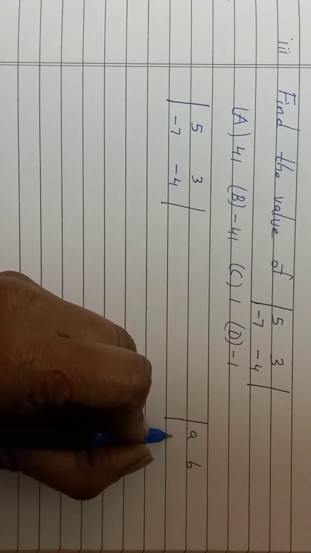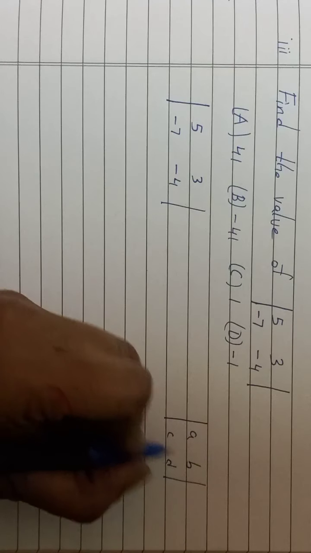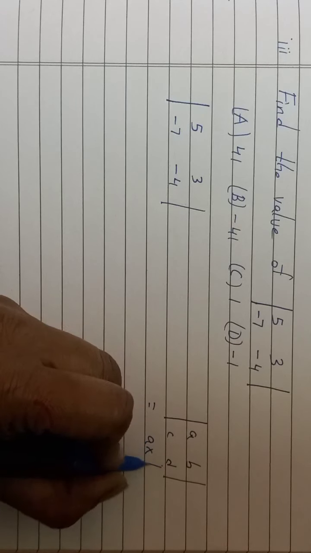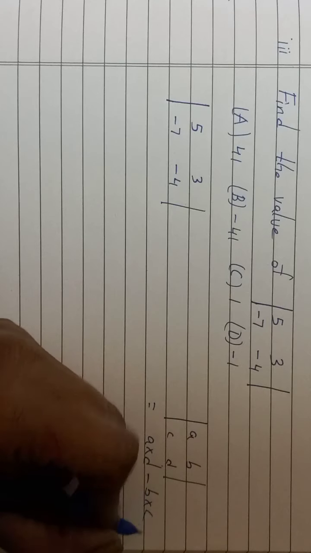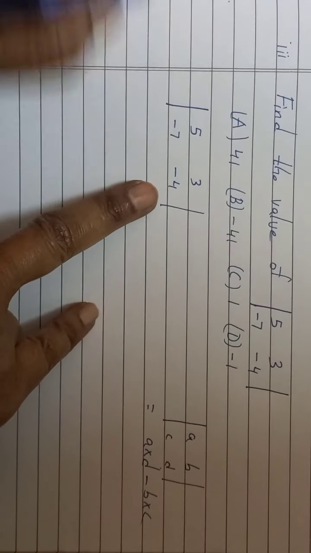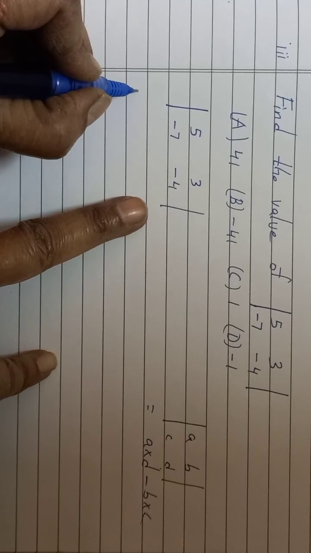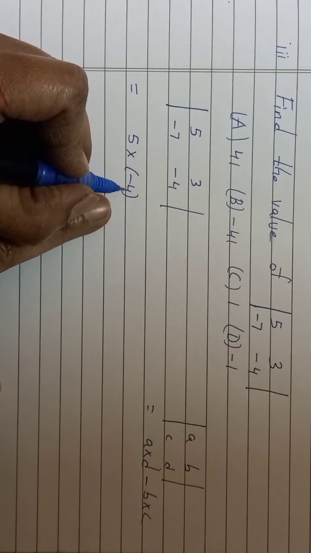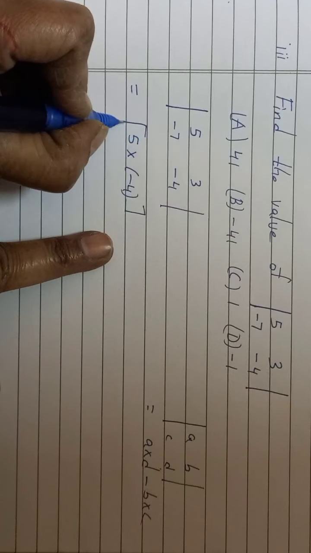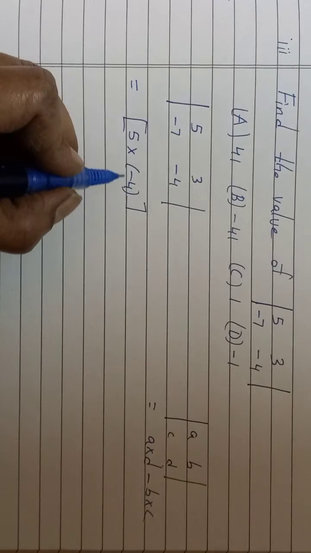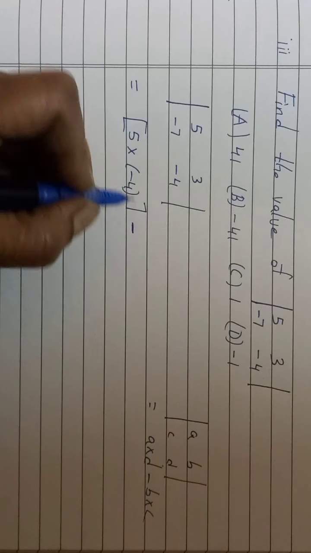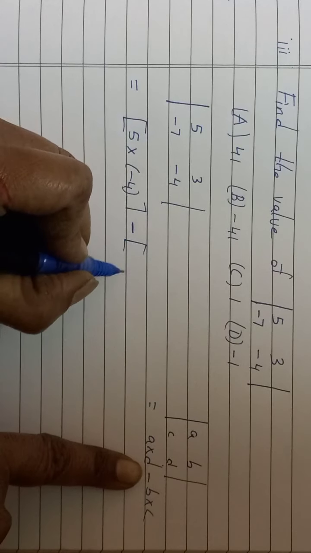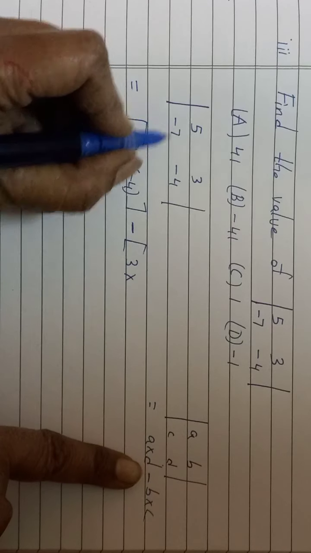See, like this I explained to all of you. Suppose you have 4 numbers and they are represented by A, B, C, D. So how do you solve it? A into D minus B into C. This is the formula. Same way we are going to apply. 5 into minus 4. Negative, always put it in bracket. And in your textbook they have nicely given it like this, square bracket, and inside this you take a round bracket. Minus, from the formula, minus 3. Again take square bracket. 3 into minus 7.